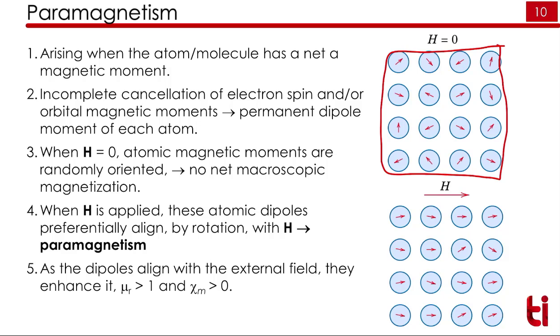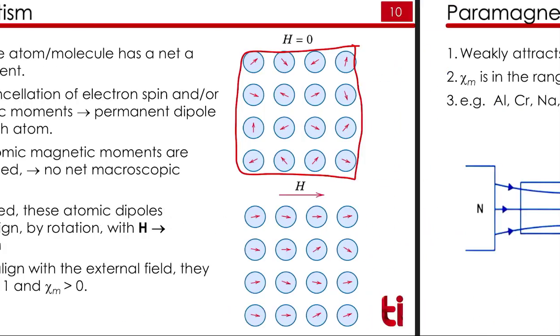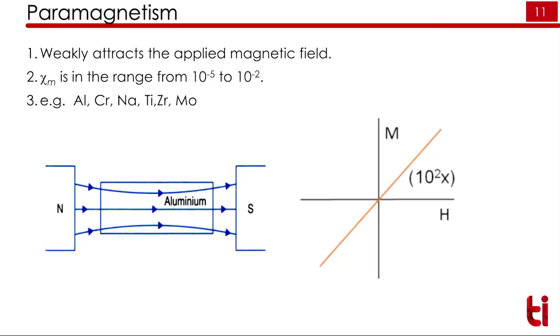Here the permeability will be greater than 1 and the susceptibility will be greater than 0. So how do we know whether we have a paramagnetic material or not? If you keep a paramagnetic material between two magnetic poles, it will weakly attract the applied magnetic field, and the susceptibility will be in the range of 10 to the power minus 5 to 10 to the power minus 2. Typical examples are Al, Cr, Na, Ti, Zr, Mo.